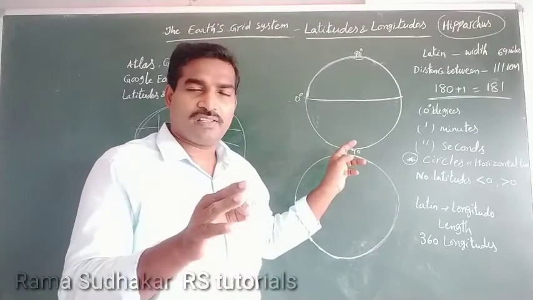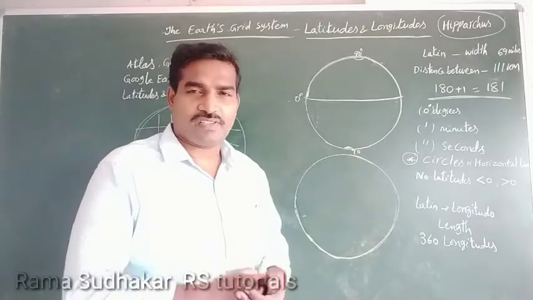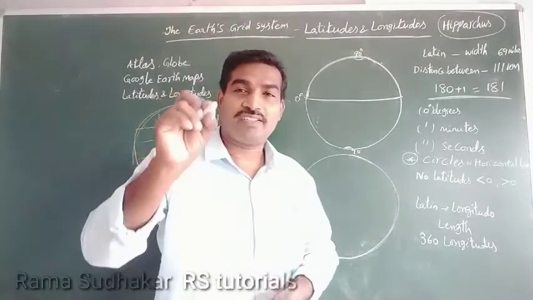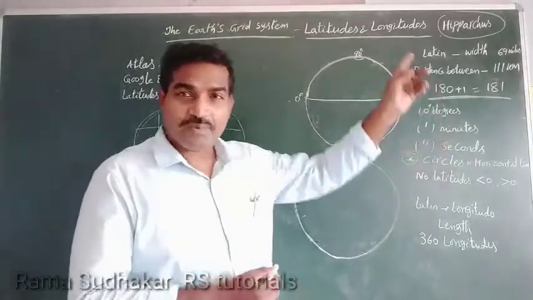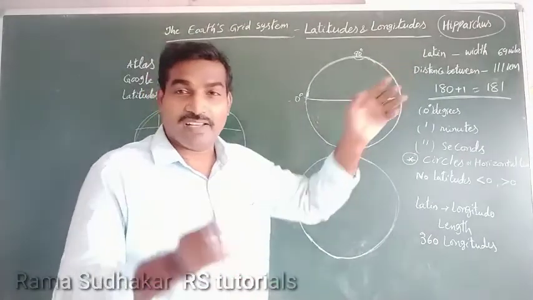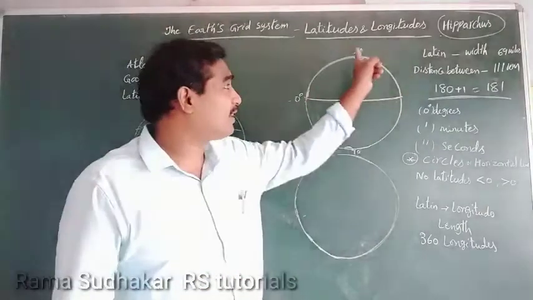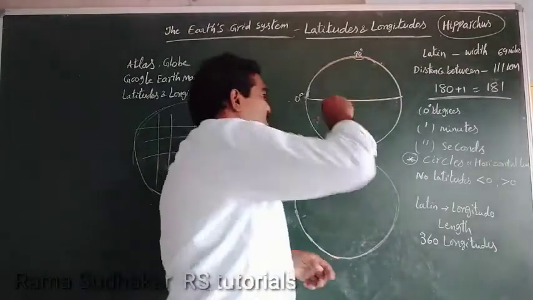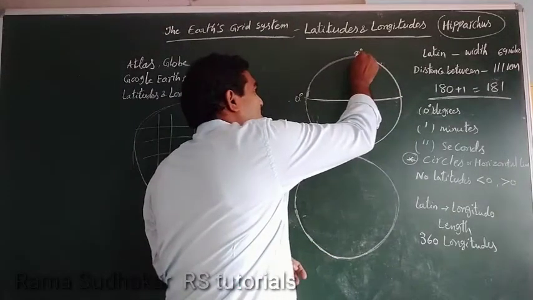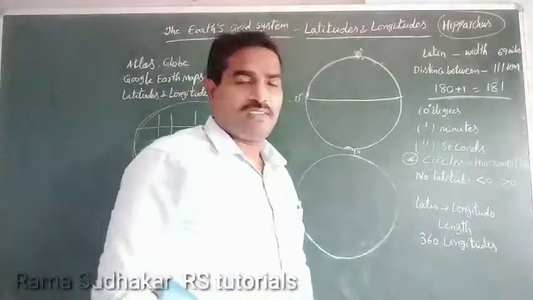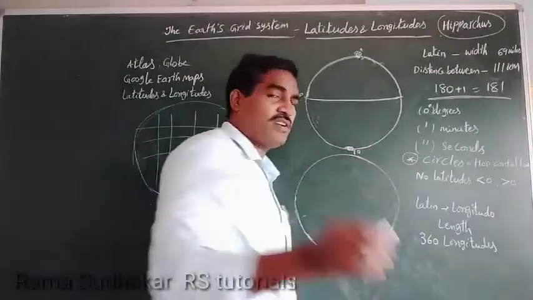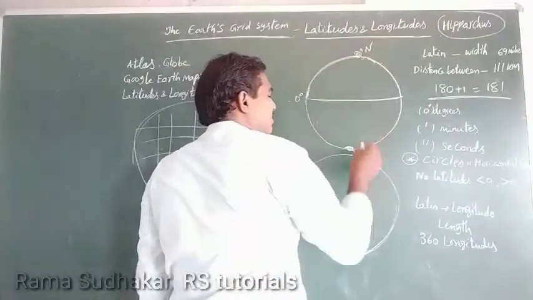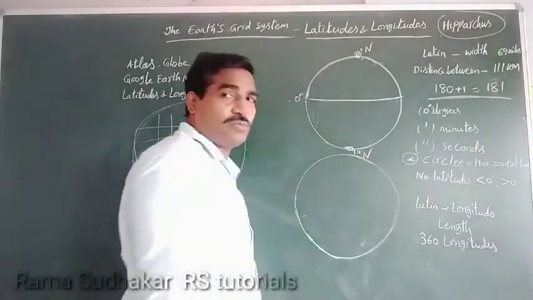Latitudes end in points at the poles. If you go round the circles, finally it reaches a particular point, and at this side point it is called the North Pole, and the other the South Pole.